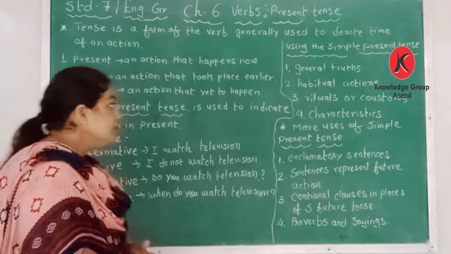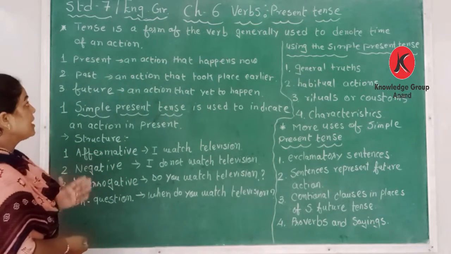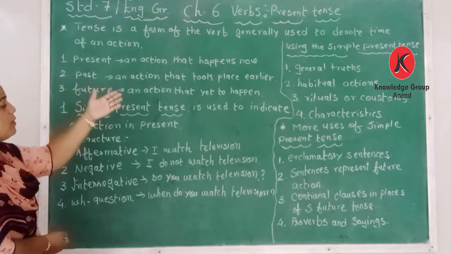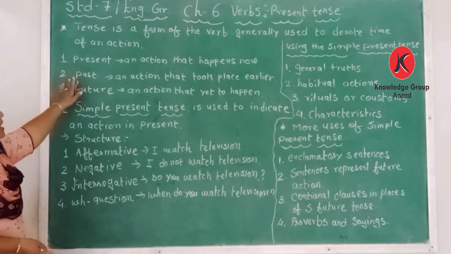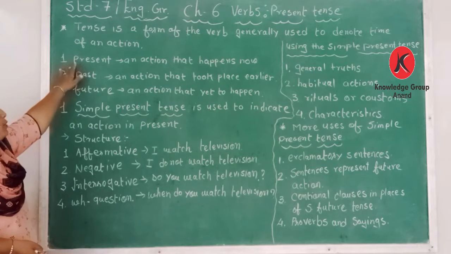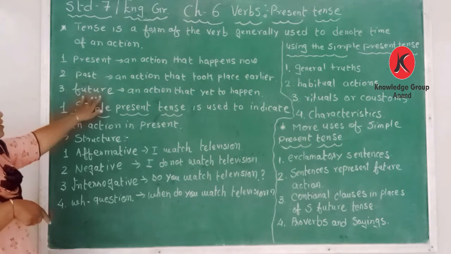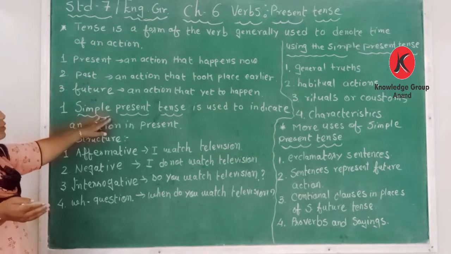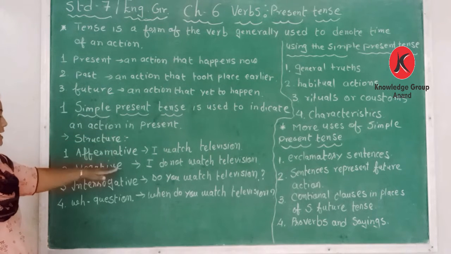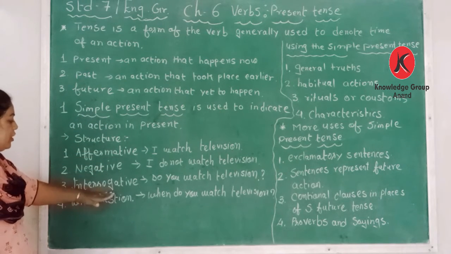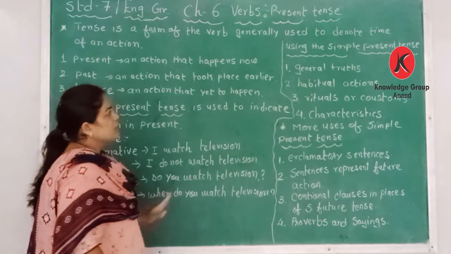So dear students, the verb tense is a form of the verb generally used to denote the time of an action. Present, past, future. Present means today, past means yesterday, future means tomorrow. Using the simple present tense, the structure of the sentence: affirmative, negative, interrogative and WH question.